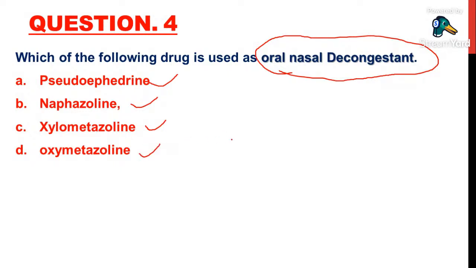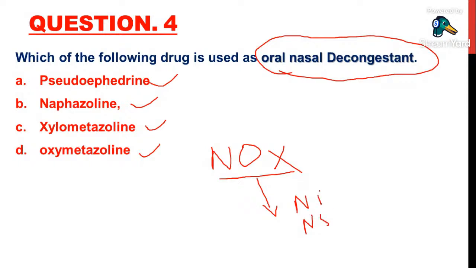I was telling you one simple mnemonic: NOx. NOx, or nasal decongestants which are given topically in the nasal cavity as nasal drops or nasal spray. Naphazoline, xylometazoline, and oxymetazoline.